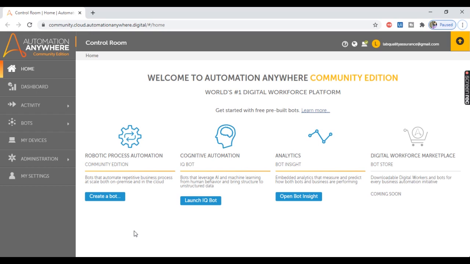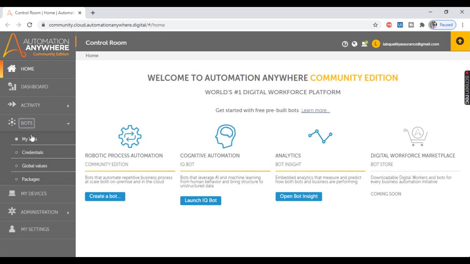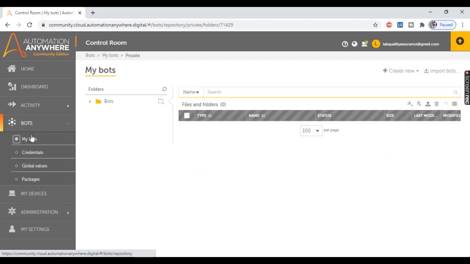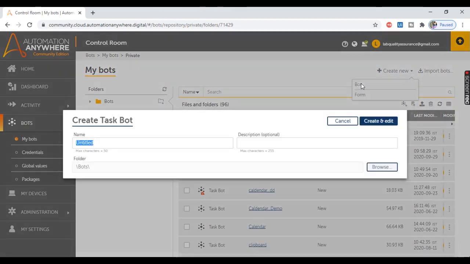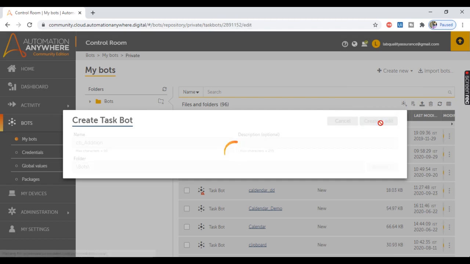So here I am inside the Control Room of Automation Anywhere A2019. Let's begin to build our bots. For that, let's move to Bots, My bots, and create a new bot from here. I will first create the child bot. Let's give the name of the bot as childbot_addition, and let's click on Create and edit.